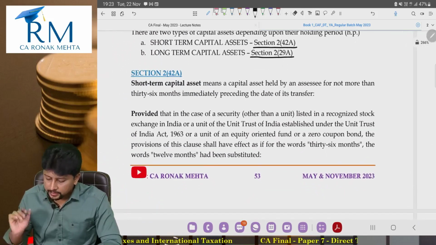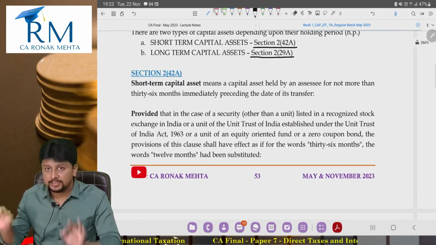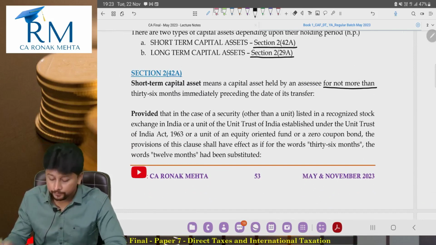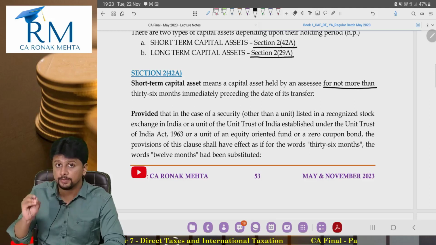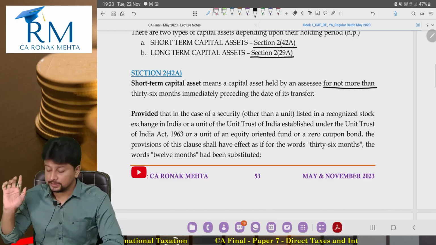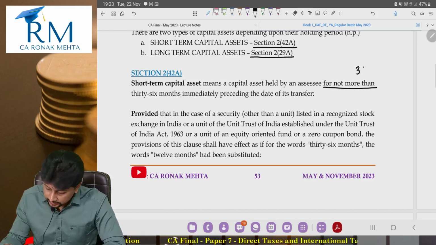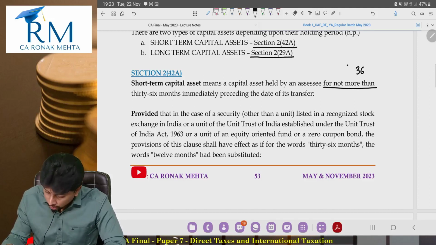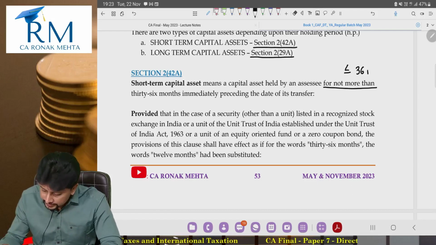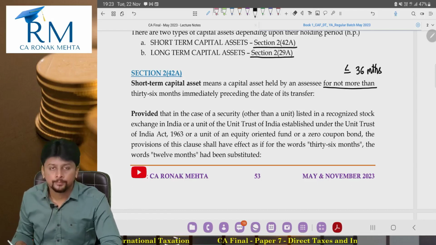Short-term capital asset means a capital asset held by the assessee for not more than 36 months immediately preceding the date of transfer. Not more than 36. So it can be either 36 exact or less than 36, but never more than. This is the basic definition.